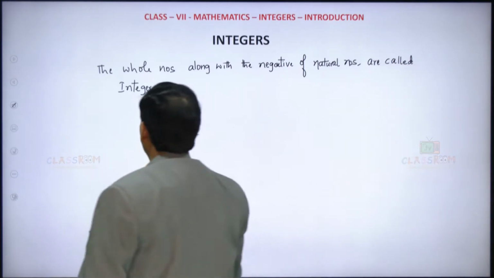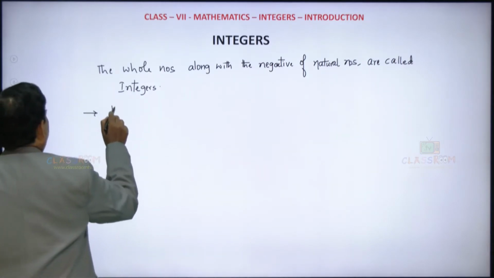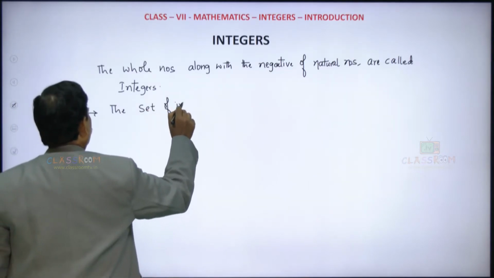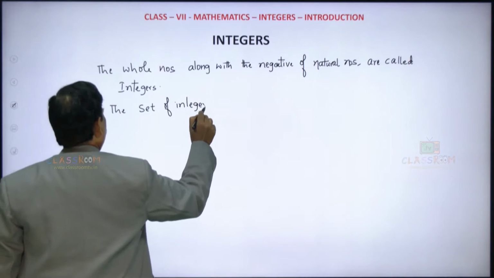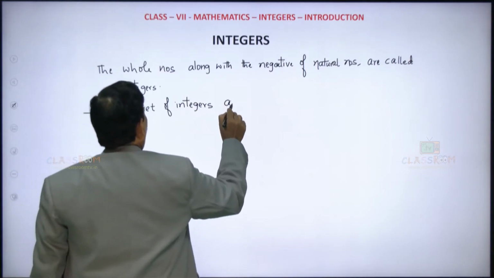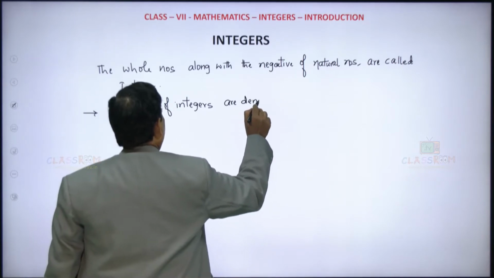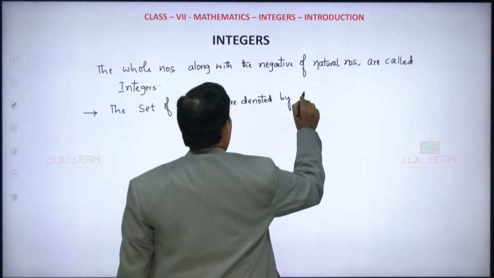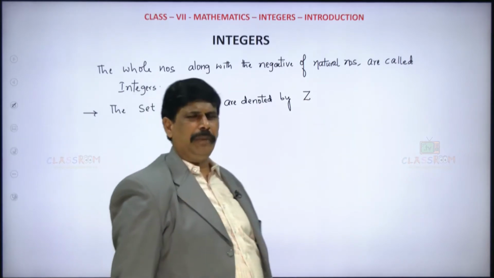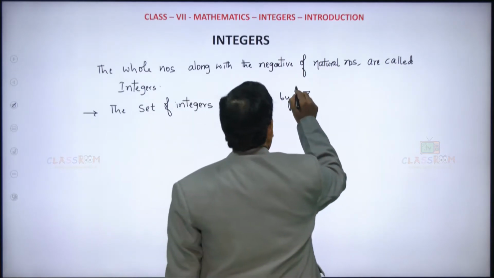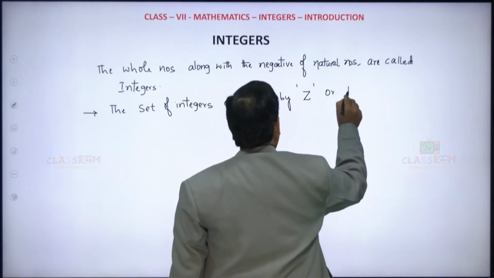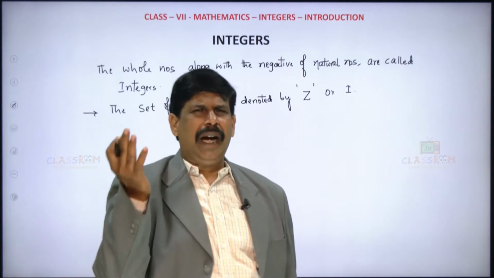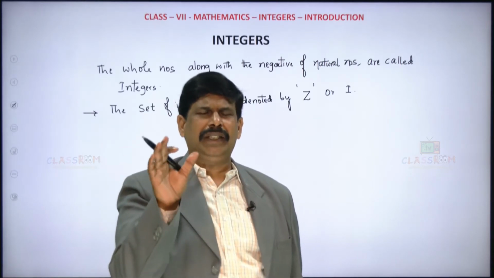Clear? So the set of integers is denoted by the letter Z. We represent it either by Z or we can also use I. So either Z or I can be used to represent the set of integers.